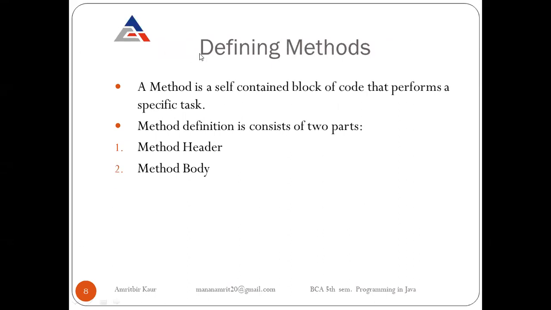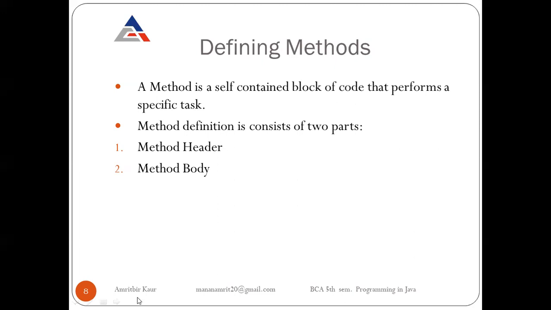Now the second is defining methods. In our class there are field declarations, which we learned about, that is our variables. The second one is method declarations. As we know, a method is a self-contained block of code that performs a specific task. For example, if we write a method for sum, it will perform addition. If we write a method for subtraction, it will perform subtraction of numbers.